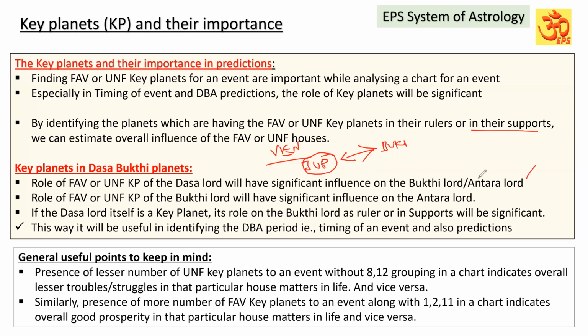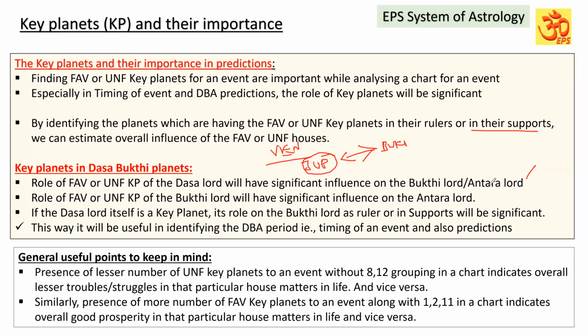Similarly for the Antara Lord. These DBA predictions and the role of key planets, I will explain in detail when we talk about the DBA predictions. But what you have to keep in mind is that key planets of the Dasa Lord will play a significant role in the Bhukti Lord, directly as the ruler or as support planets.